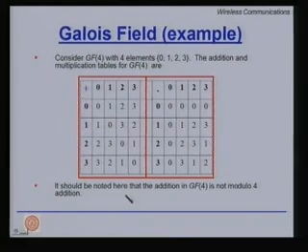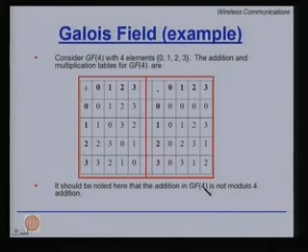It should be noted that in the addition we are not carrying out any modulo 4 addition. Only when GFQ, where Q is a prime number, will you find that the modular arithmetic works. Otherwise you have to construct the addition and the multiplication table, right? Also, it is interesting to note that Galois field for any Q will not exist. It will exist only for prime and prime power.